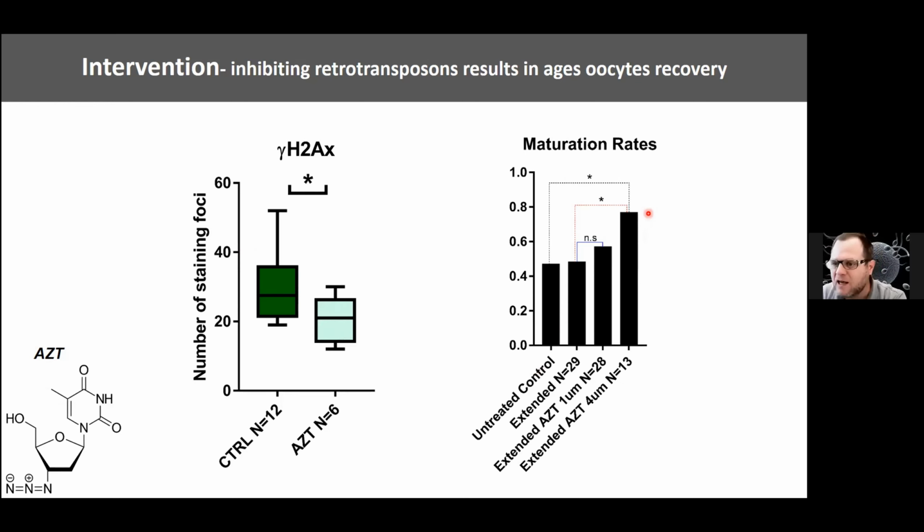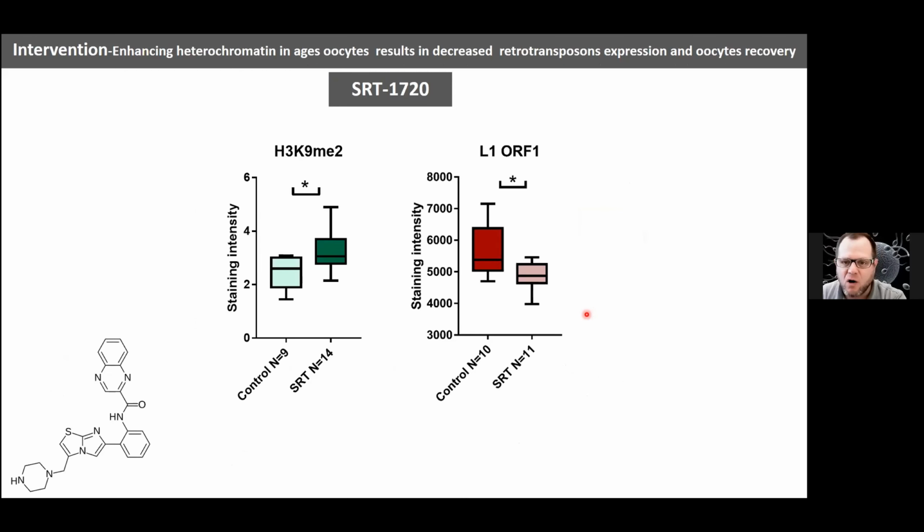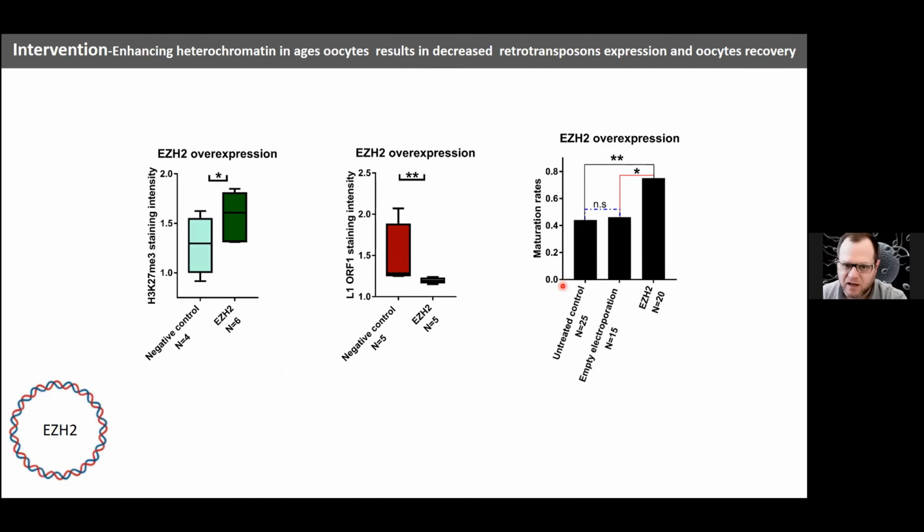But it's not the only level where we can intervene. We can actually also intervene at the level of the epigenome. This molecule is called SRT1720, an activator of a very important heterochromatin factor called sirtuin 1. And when we use this molecule, we elevate the level of H3K9 methylation and we lower the level of the L1 retrotransposon. And a similar effect can be seen when we put a plasmid inside old oocytes, overexpressing this factor, which is also an important factor of the heterochromatin.